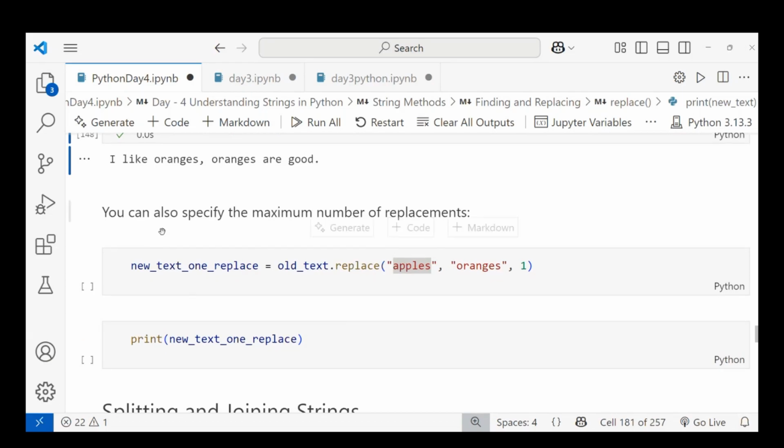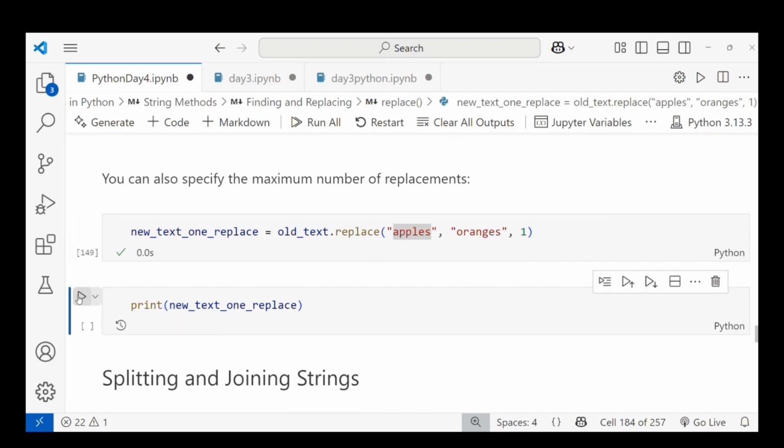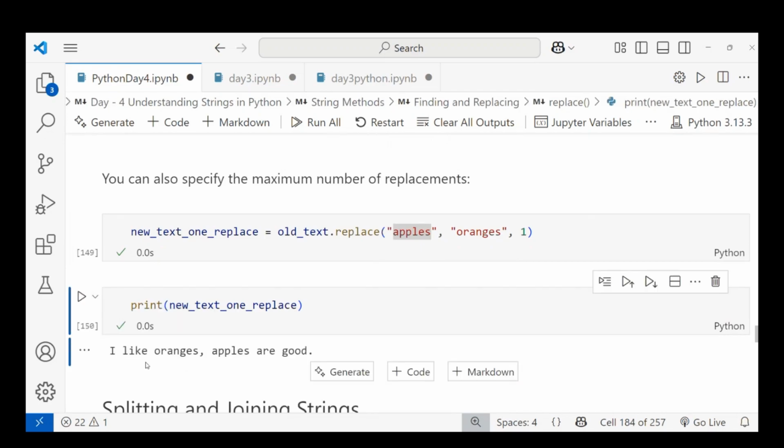You can also specify the maximum number of replacements. It can be your wish; otherwise the whole text gets replaced, apples with oranges, and I want to replace only one time. So I can give the number of replacements. Let me do it first. Here I want the mixed text. Old text means apples. I like oranges, and then apple should be in apples. Only one replacement happens.